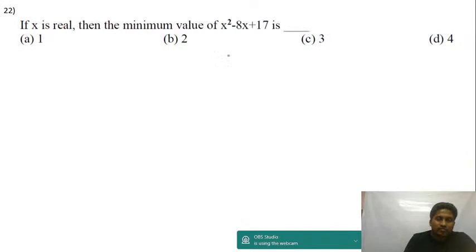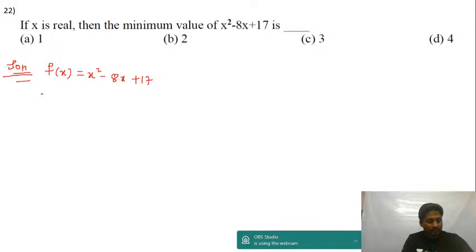Question number 22. What's the minimum value of this function? See, there are different ways to solve this. There's more than one method to solve this question. See, I have f of x is equal to x square minus 8x plus 17. Let me do the problem like this.